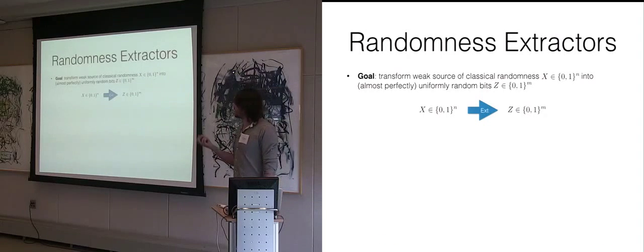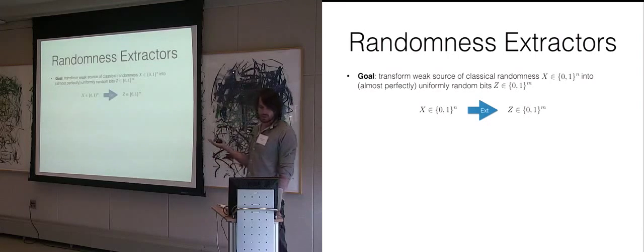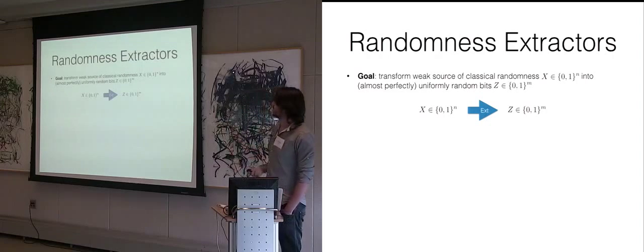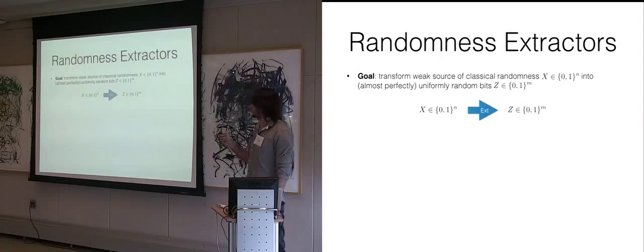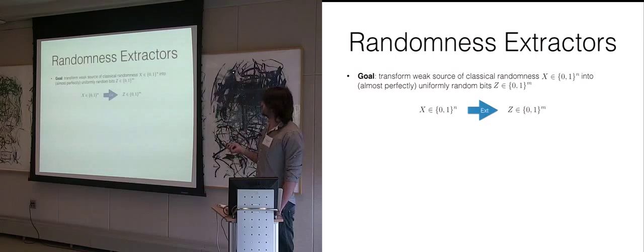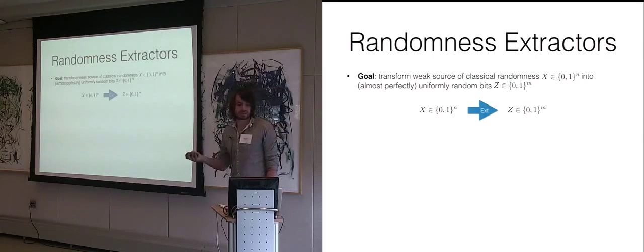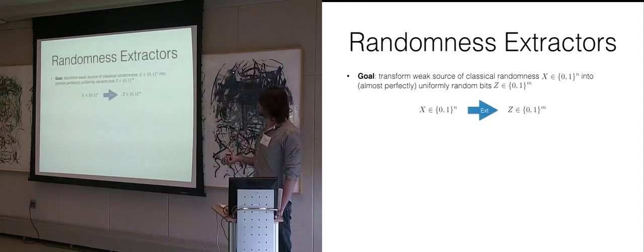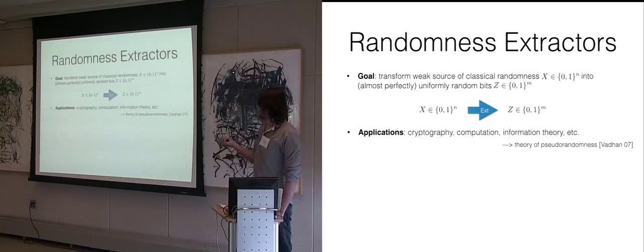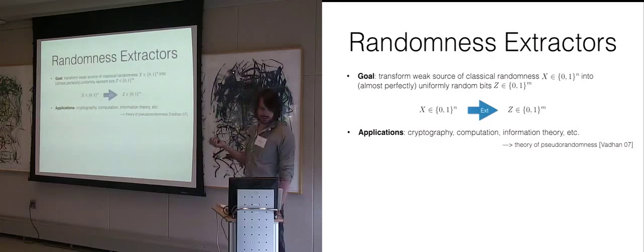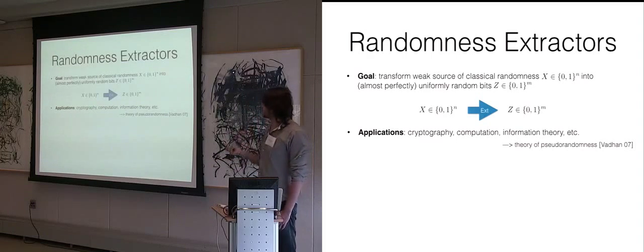I want to analyze quantum adversaries, and for this talk, mainly quantum adversaries for randomness extractors. Let me just say a few words about these extractors very quickly. Again, we had this overview talk, so I don't need to go into any detail. We want to transform some weak source of classical randomness into uniformly random bits. We have some input X, output Z. This is important for applications in cryptography, computation, information theory, and so on. There's a whole classical theory of so-called pseudo-randomness.